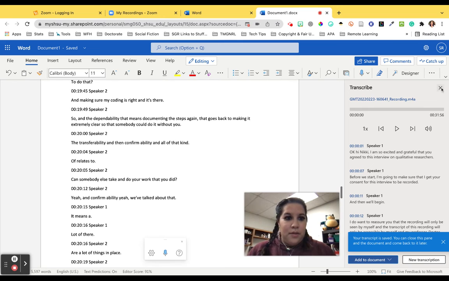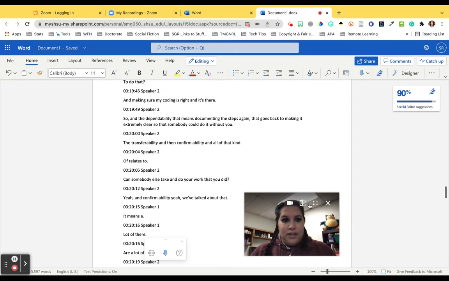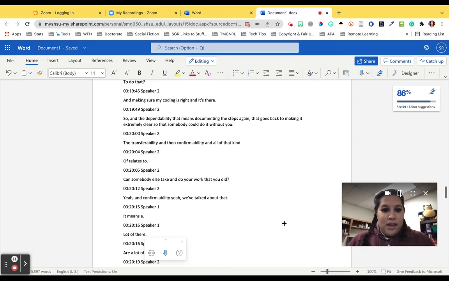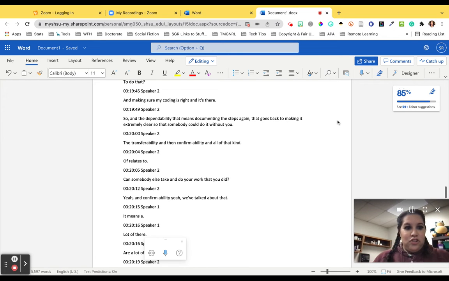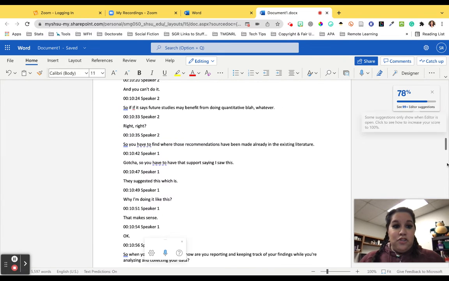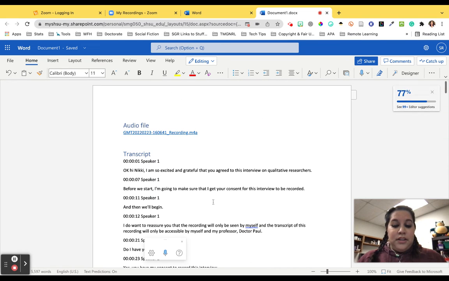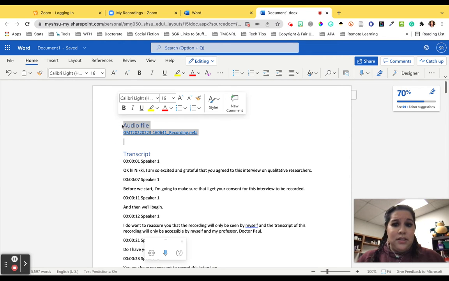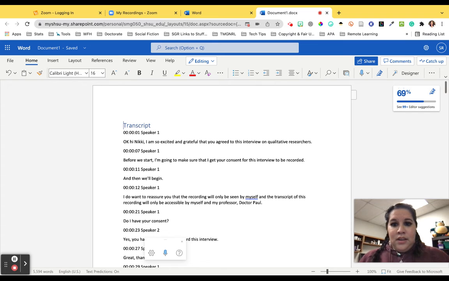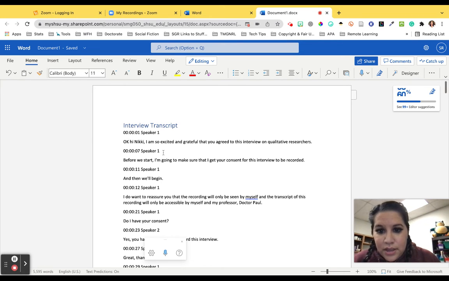I'm going to close that pane on the side. Let me move myself over. You will notice it has some editor suggestions, and that it is going to have it in a ton of pages, so you do want to go in and clean that up. First, I'm going to delete this extra because I don't need that, unless you want to leave it. Totally up to you. I'm going to add interview transcript to it. Speaker 1 is me and speaker 2 is the person I was interviewing. I'm going to close that.